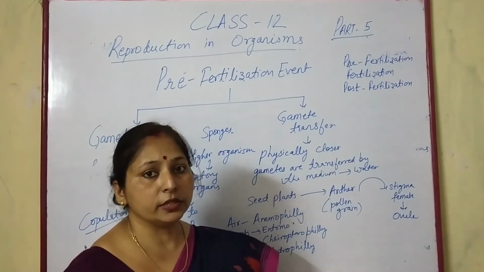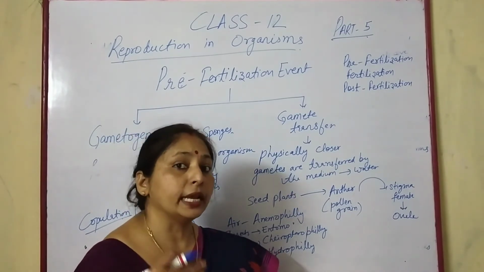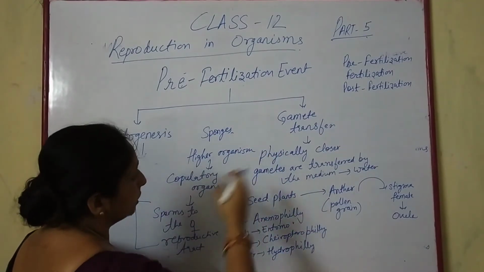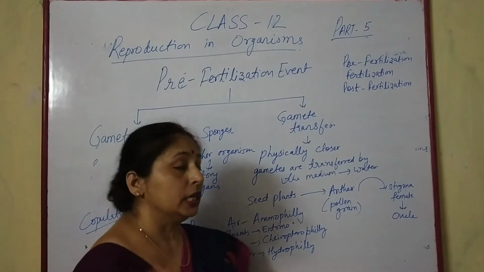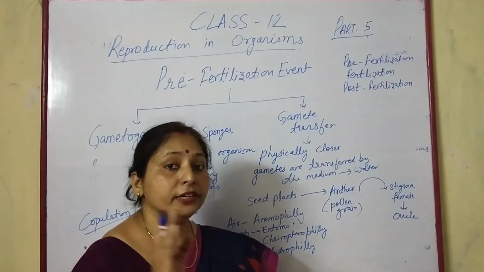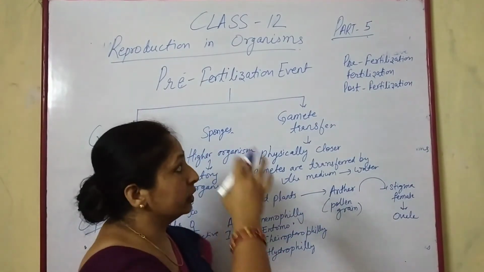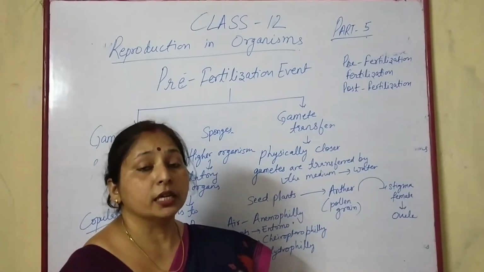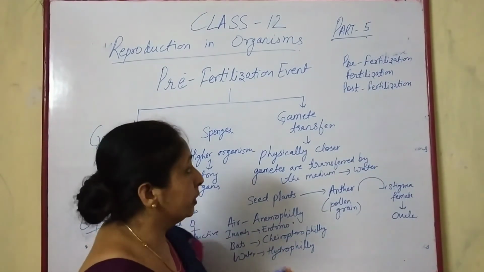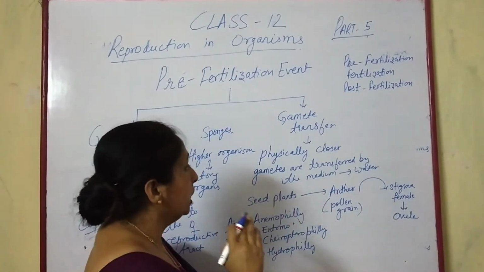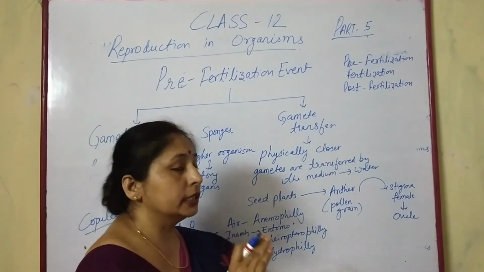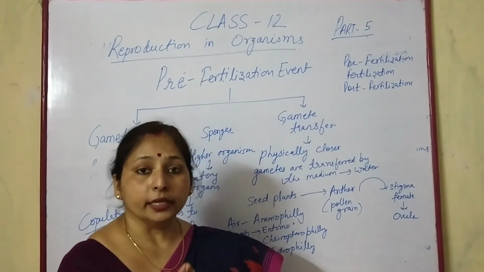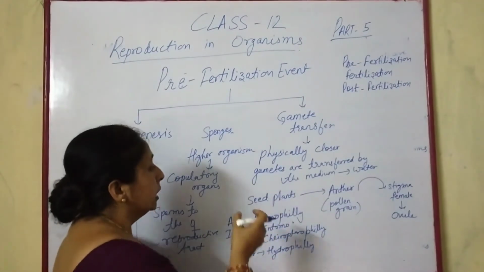After reductional division, they form gametes which are haploid. After the formation of gametes comes gamete transfer. Because this is for sexually reproducing organisms, the male and female have to come physically closer to each other. If this is not possible, then the gametes are transferred by water, air, or any other means.